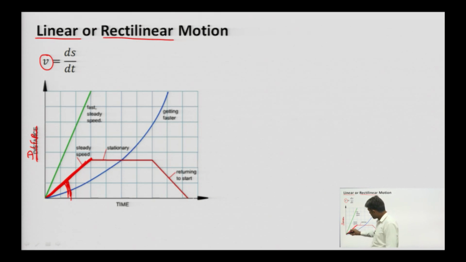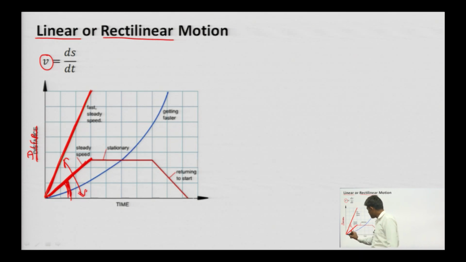This graph also has the same slope, but it is steeper than this. So, this path has greater velocity, this particle is moving with higher velocity as compared to this one, right.